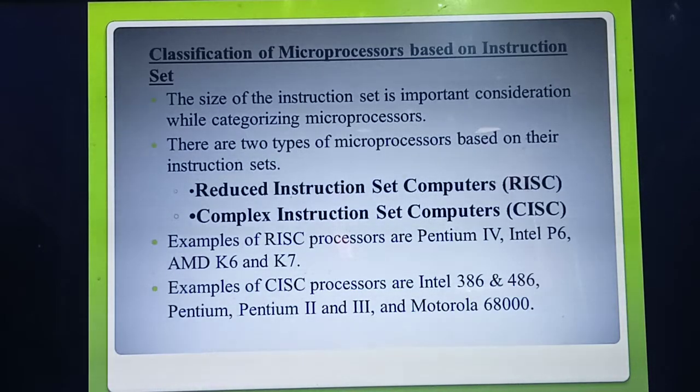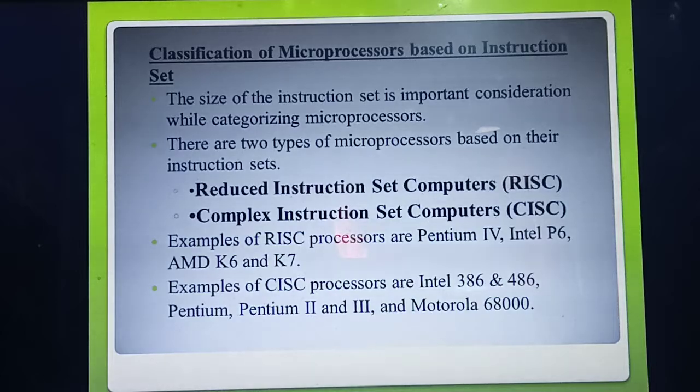Understood? If they ask a 2-mark question, you need to write it with examples. What are the examples of RISC microprocessors? Pentium 4, Intel P6, AMD K6 and K7. These are examples of RISC, that is reduced instruction set processors. Some examples are also given for complex instruction set computers: Intel 386, 486.